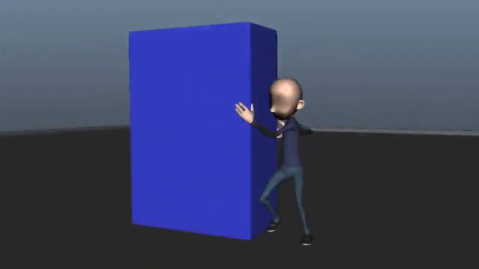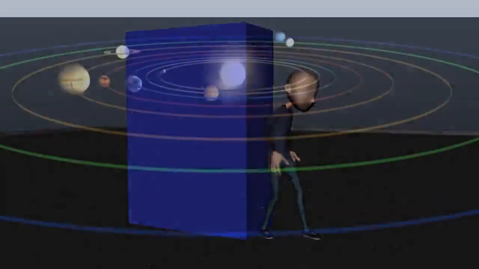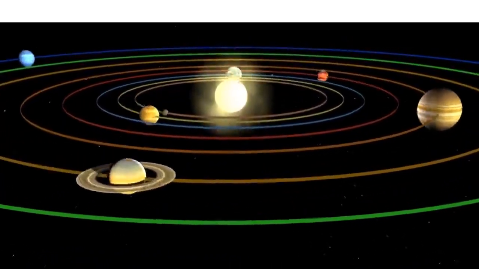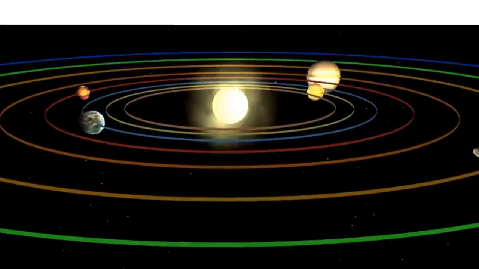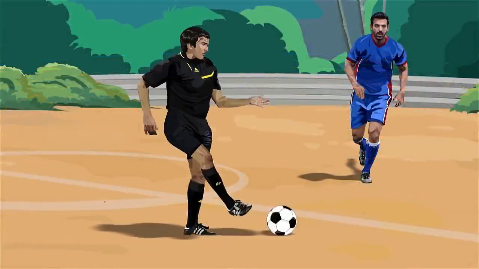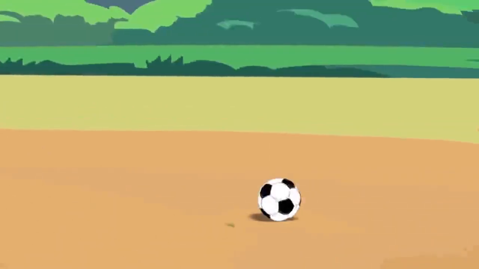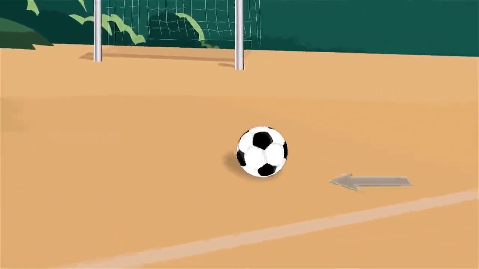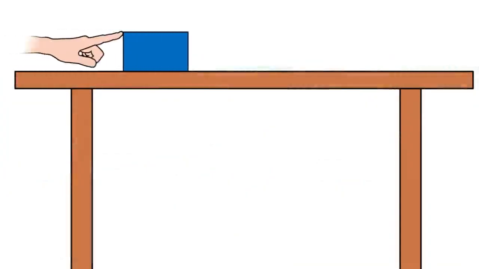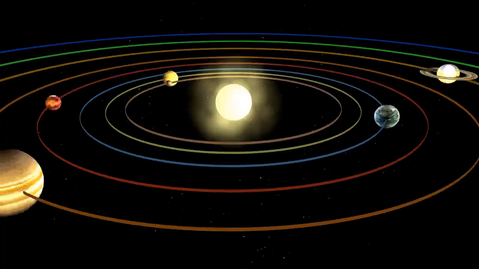An object which is at rest always likes to maintain its state of rest. An object which is in motion likes to maintain its state of motion till an external force acts on it. An object at rest can change its state to motion by an external force. Like that, an object in motion can change its state to rest by an external force like friction. Any object would like to continue to be in its state of rest or state of motion.